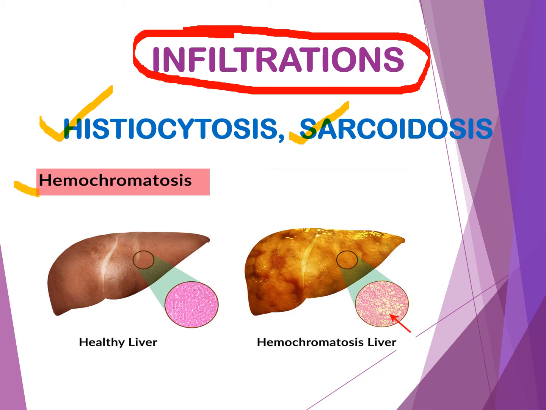The last one, hemochromatosis. What do you mean by hemochromatosis? It is a disease in which too much iron builds up in our body. That is iron overload. It is an inherited disorder, and here there is excessive accumulation of iron in the body and it damages the organ.